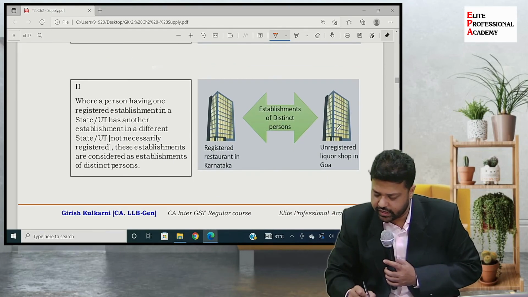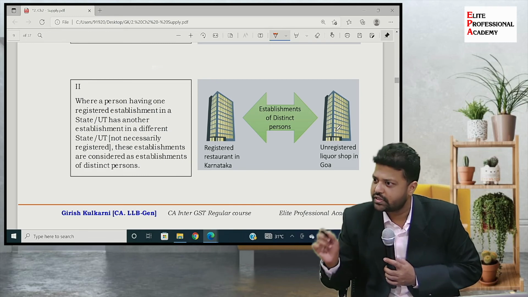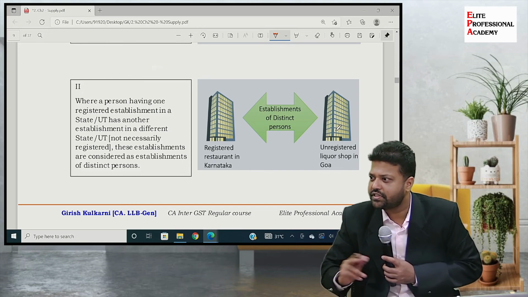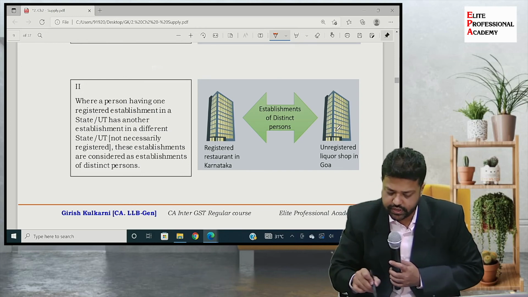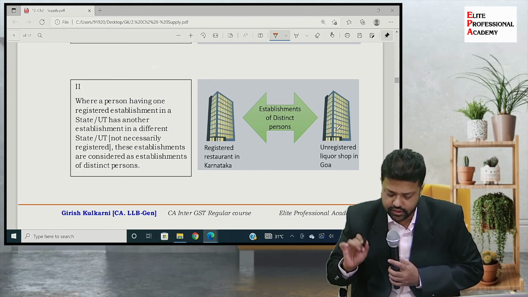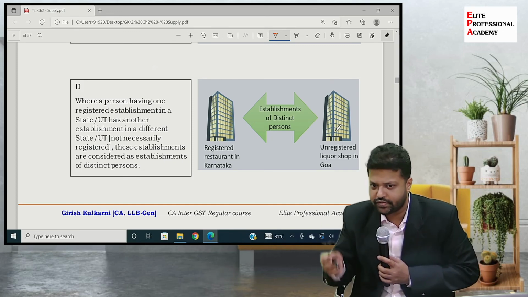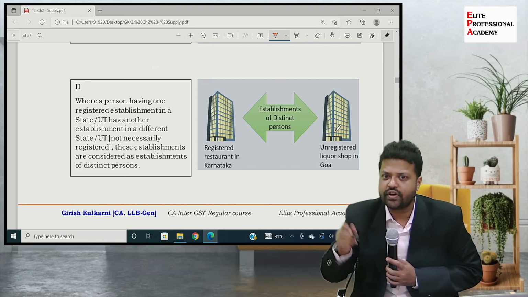Registered restaurant in Karnataka and unregistered liquor shop in Goa. Still covered, different states. So establishments of distinct persons in two different states. So where a person having one registered establishment in one state and another establishment in a different state, which need not necessarily be registered, these establishments are considered as establishments of distinct persons and hence will be covered by entry number 2 of Schedule 1.